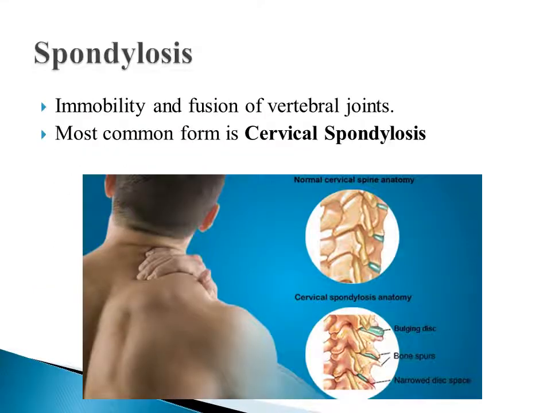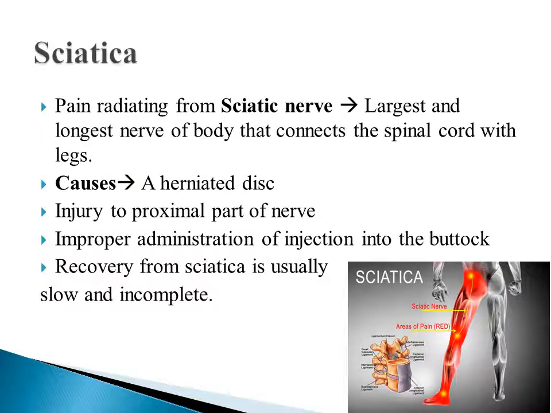Next condition is spondylosis. It is the immobility and fusion of vertebral joints. The most common form is cervical spondylosis, which is the fusion of cervical vertebrae in the neck region. Next is sciatica. It is the pain radiating from the sciatic nerve, which is the largest and longest nerve of the body that connects the spinal cord with the legs. The causes of sciatica are a herniated disc, injury to the proximal part of the nerve, and improper administration of injection into the buttock. Recovery from sciatica is usually slow and incomplete.